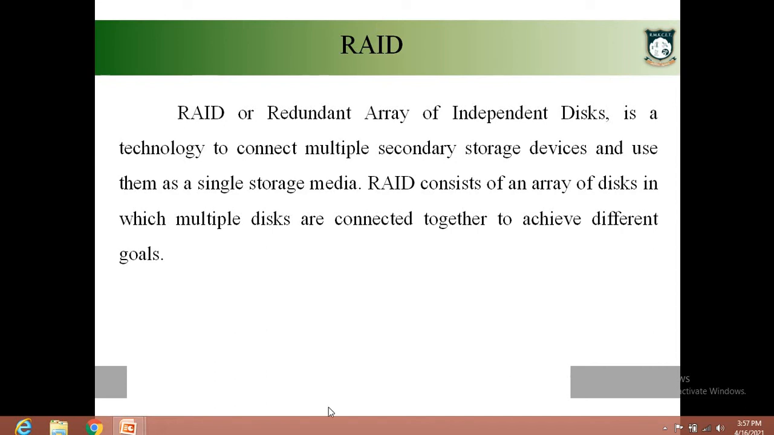Very good morning, students. In this video session, we are going to learn about redundant array of independent disks, shortly referred to as RAID. So RAID is nothing but a collection of disks where you can store your data. Earlier, RAID was actually referred to as redundant array of inexpensive disks.